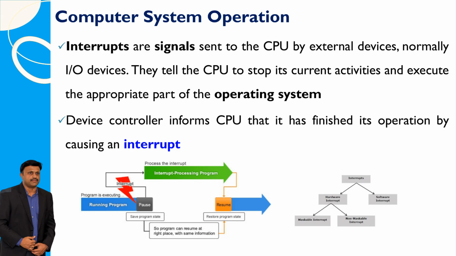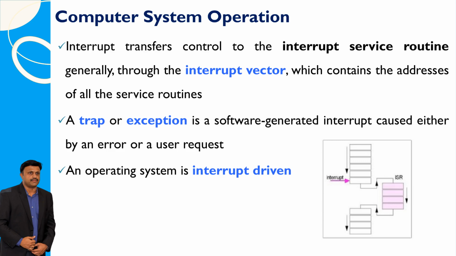Interrupts are like messages sent to the brain of the computer, the CPU, by things like keyboards or printers. They make the CPU pause what it's doing and switch to something else that needs attention, like when you stop reading to answer a question. When a device, like a printer, finishes its job, it tells the CPU it's done by sending an interrupt. In simple terms, when an interrupt happens, it shifts control to a special routine called the interrupt service routine.